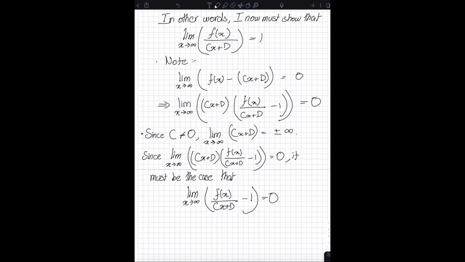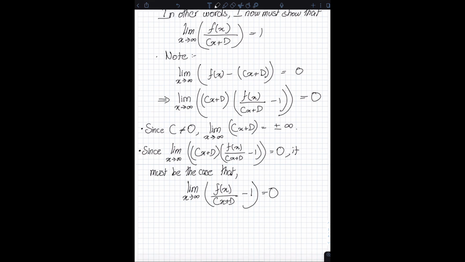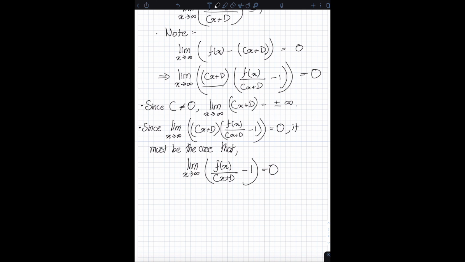Okay, why should this be true? Well, the idea is quite simple. You have a product of two functions over here. And you know that as x approaches infinity, one of these functions is going to either positive infinity or negative infinity. But what you also know is that the product of the two functions is going to 0 as x goes to infinity. So if this second function, that is f of x divided by (cx plus d) minus 1, goes to infinity or to negative infinity or to any non-zero number, you know that the product of the two functions will also go to either infinity or negative infinity.